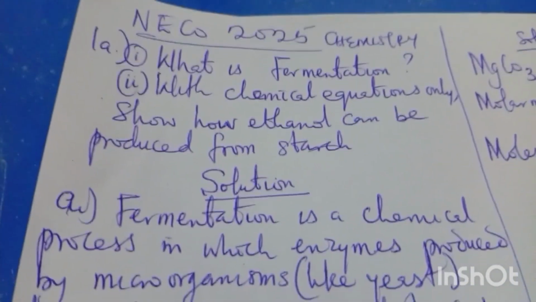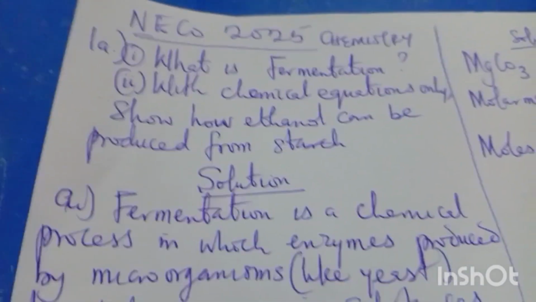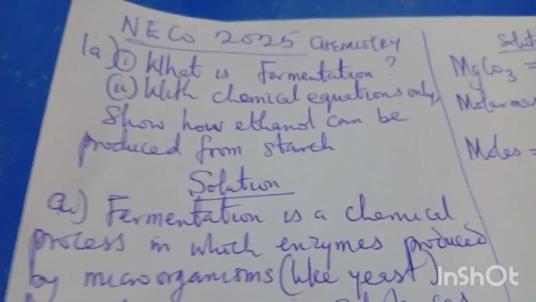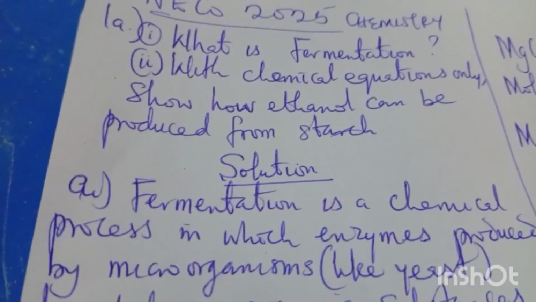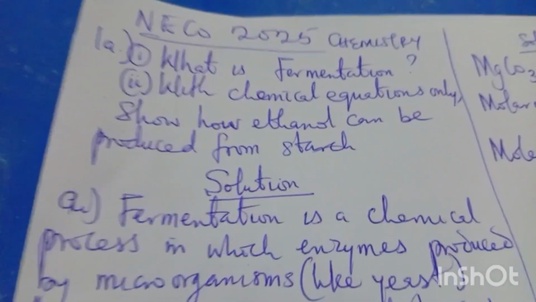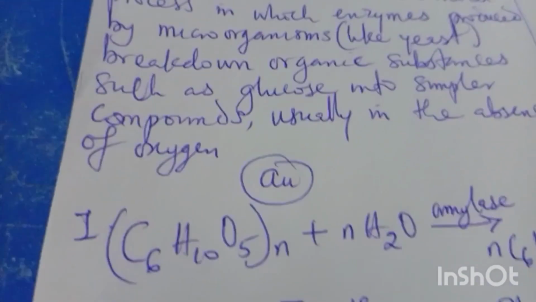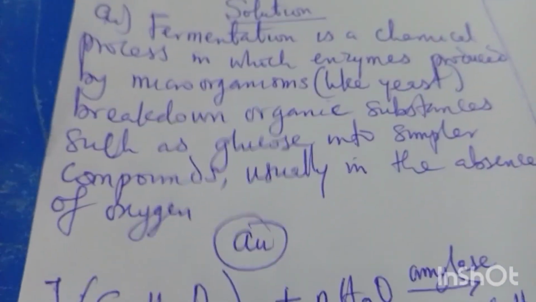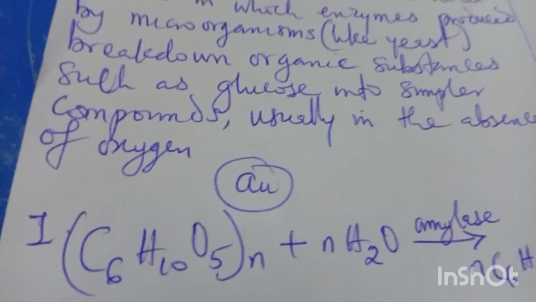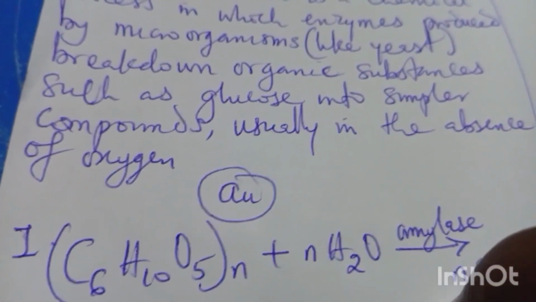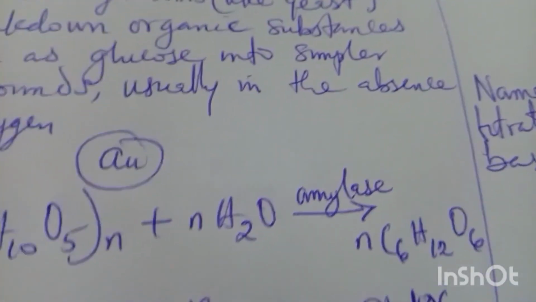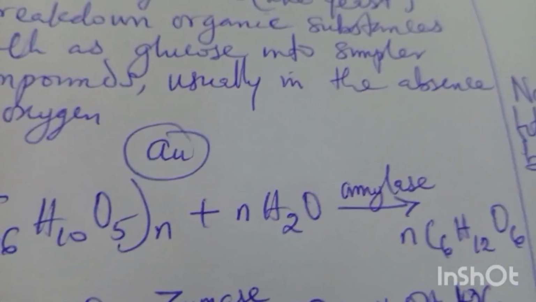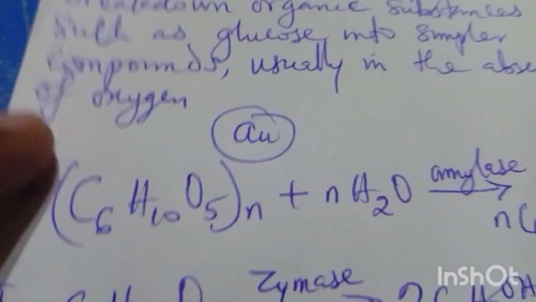Now moving forward to 1A2. With chemical equation only, they want us to show how ethanol can be produced from starch, how alcohol is produced. Using the equation only, I said stage 1: I wrote starch plus water in the presence of amylase, that is the enzyme, to give C6H12O6. That is the glucose, and that is the end of stage 1.